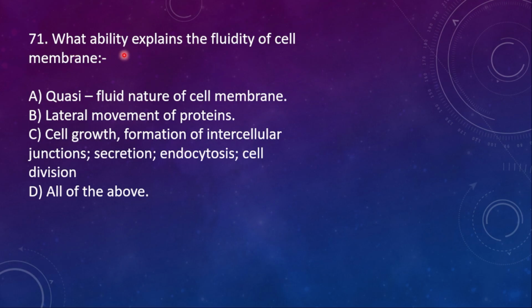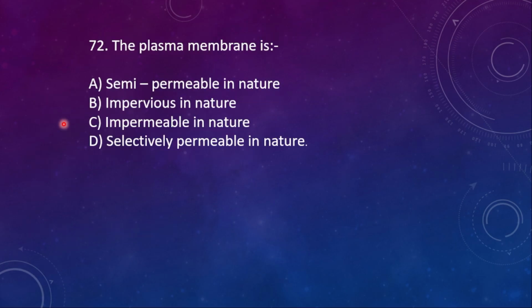71st question. What ability explains the fluidity of the cell membrane? A, squashy fluid nature of the cell membrane. B, lateral movement of protein. C, cell growth, formation of intercellular junctions, secretion, endocytosis and cell division. So here the right option is all of the above. These all are about the ability to explain the fluidity of the cell membrane.